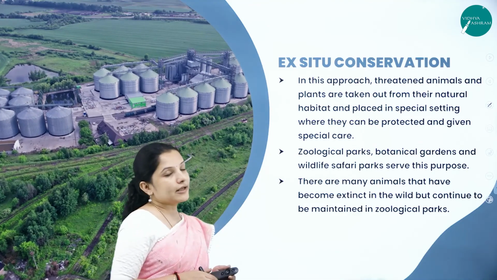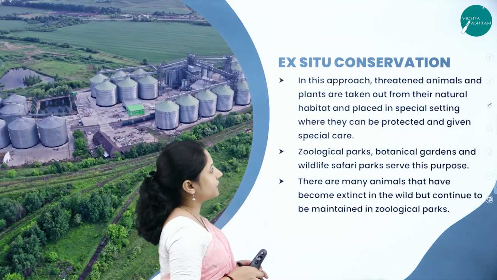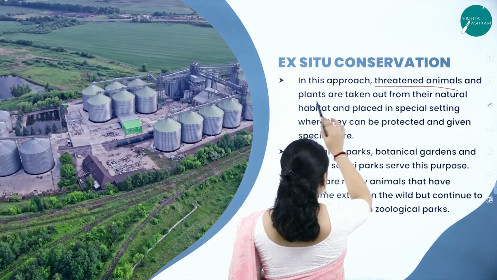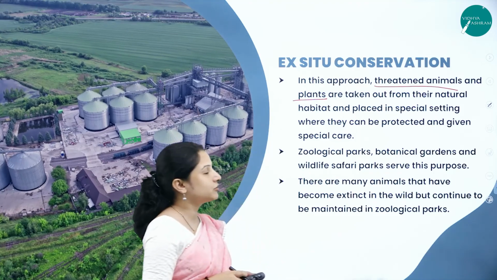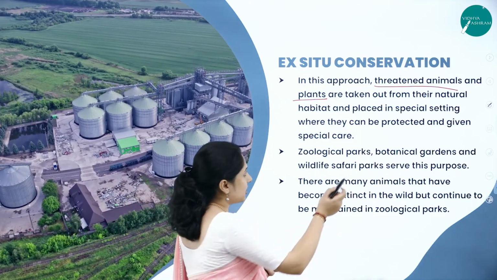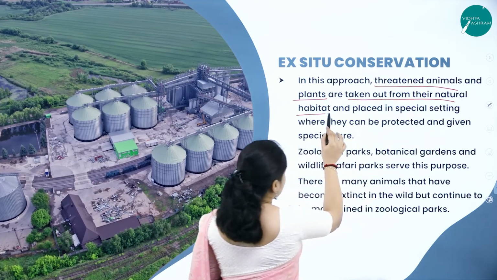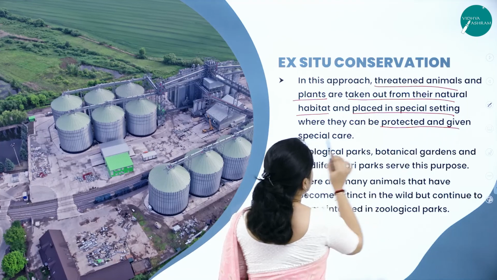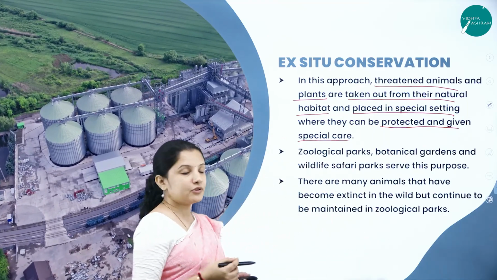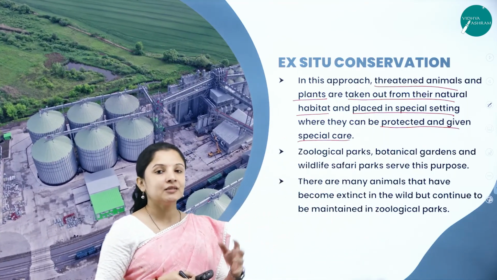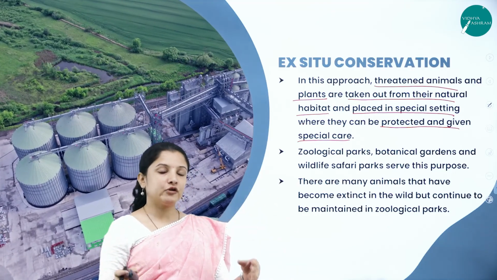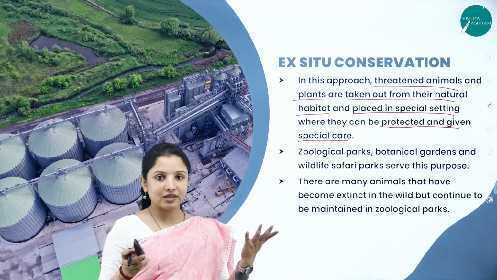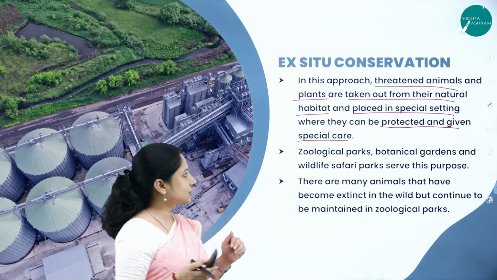So next, talking about ex situ conservation. In ex situ conservation, the animals which are threatened, which are on the verge of extinction, along with the threatened plants also, are taken out from their natural habitat and put in a special setting where they can be protected and given special care. For example, zoological parks. In zoological parks, they are protected. They are given proper food, proper medication. And in zoological parks, we can also visit and have a look standing at a distance, right?